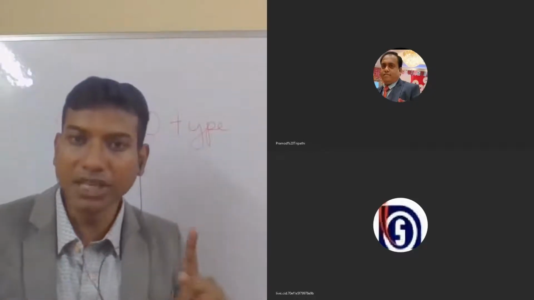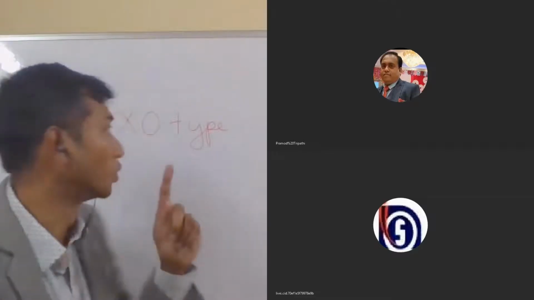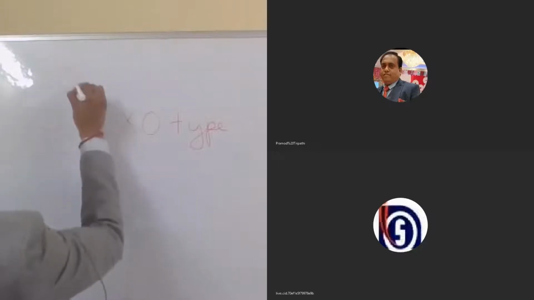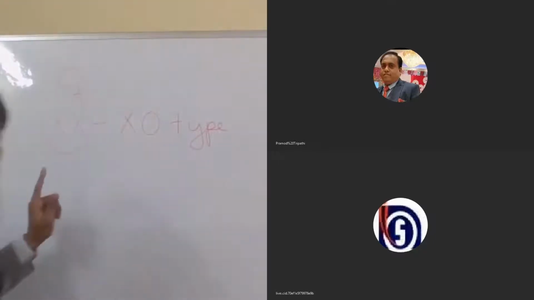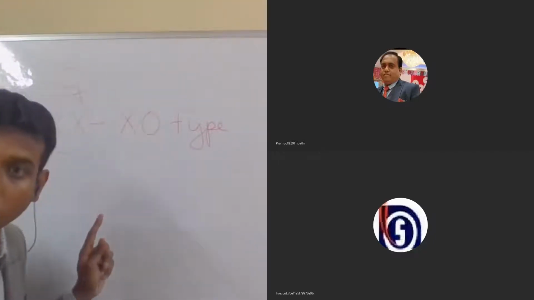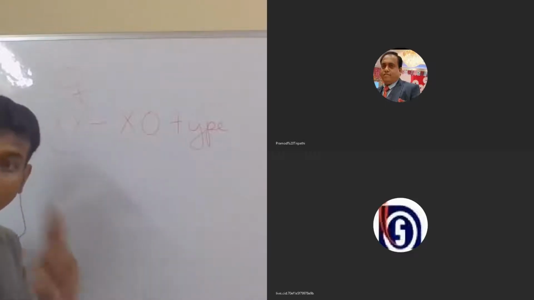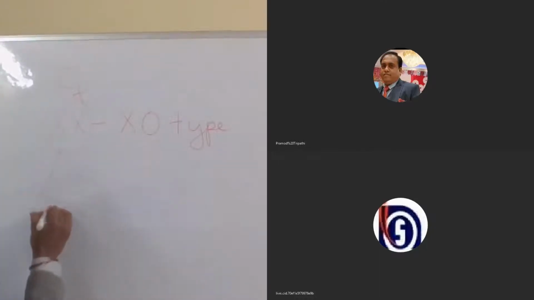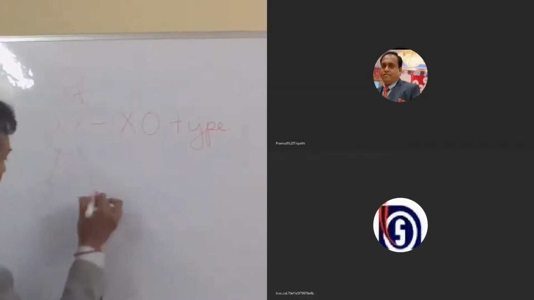That means they will have only the X chromosome. This one is the female. What kind of gametes are they going to produce, two types or one type? Only one type, because they are homozygous for the X chromosome. So they are going to produce X and X.